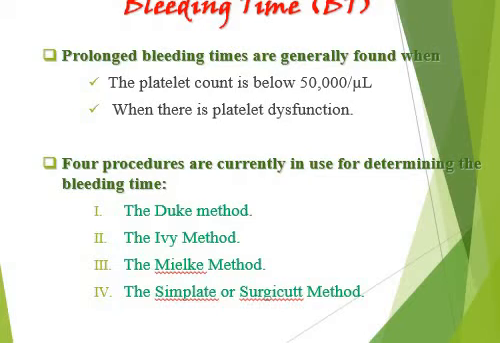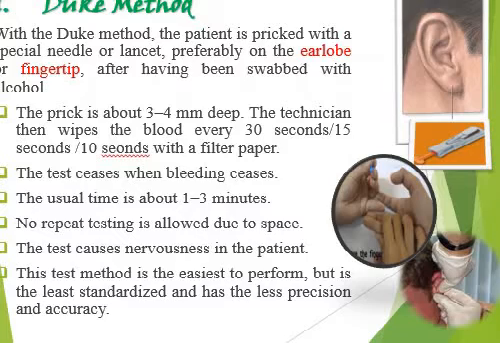What are the procedures? In our lab, we will perform the bleeding time by Duke's method. However, we have other, more sophisticated methods as well. These are the IVY method, the Milky method, and the Simplate or Surgicut method. So let's talk about the Duke's method.